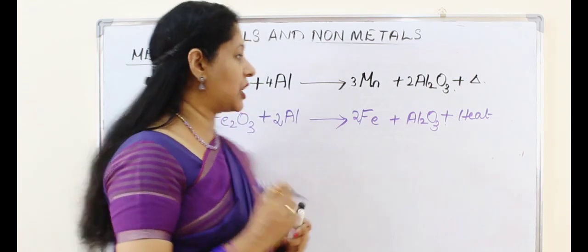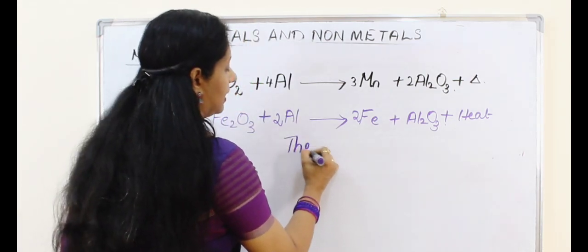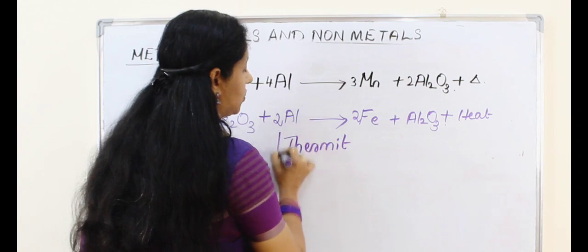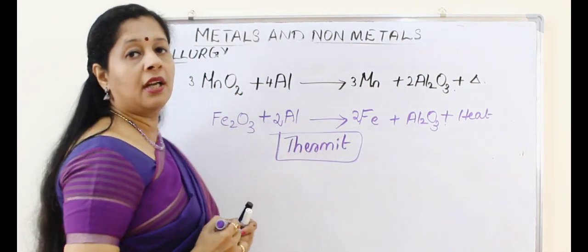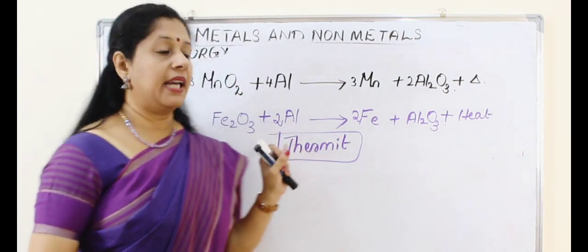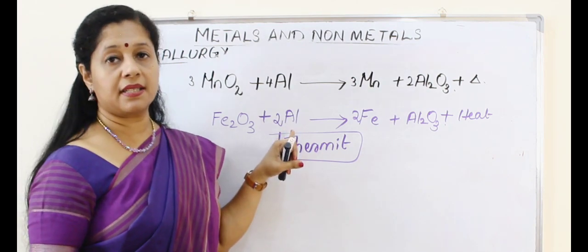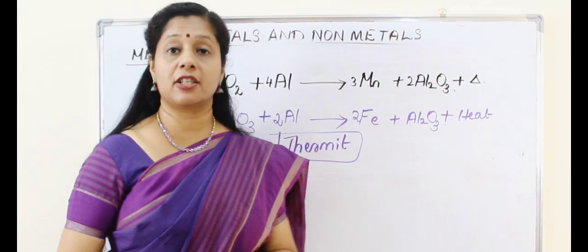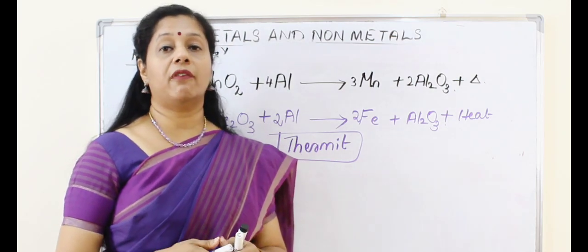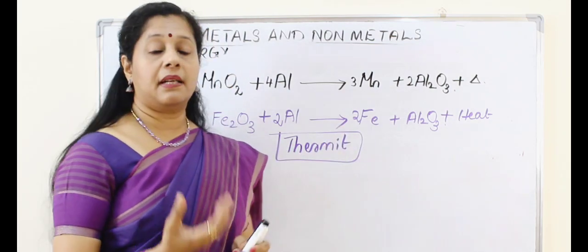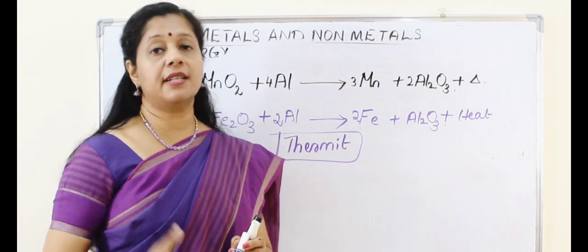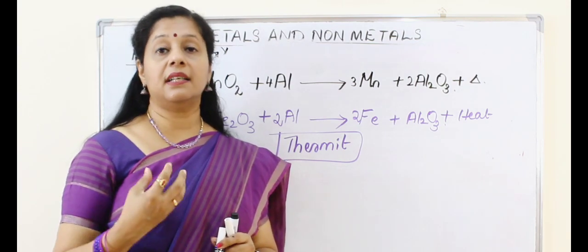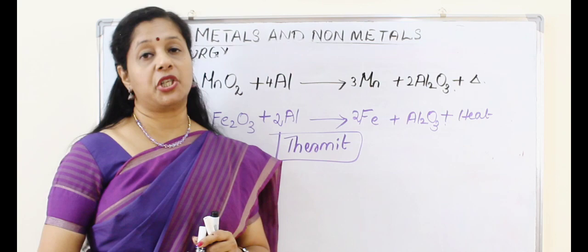Okay, so this reaction is very important. This is called a thermit reaction. It is a displacement reaction using aluminium, where iron oxide is displaced by aluminium. So we get iron and aluminium oxide, but this is a highly exothermic reaction. As a result, the metal is available in the molten state, so we use it for sealing cracked railway parts or machine parts.